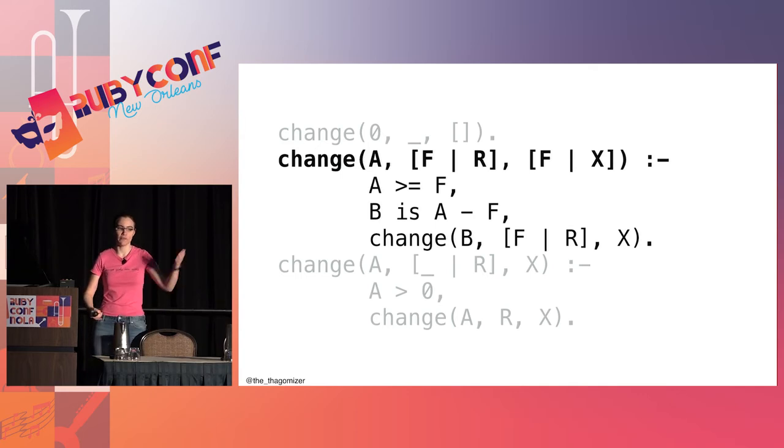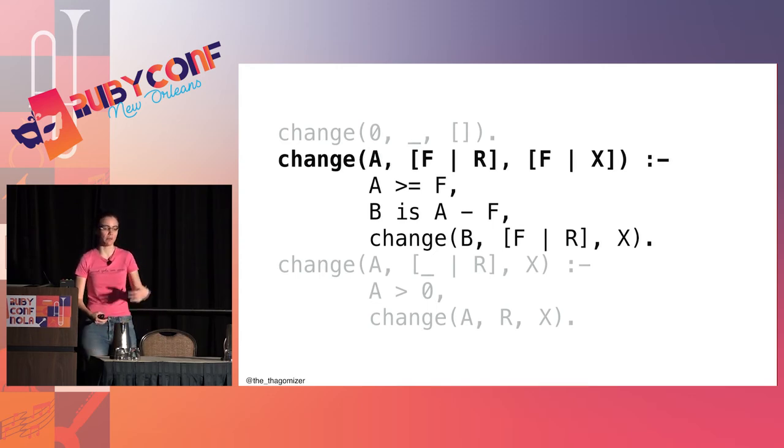And I can only do that if the amount is greater than the denomination of that first thing. And if those 2 things are true, I need to calculate B such that that is the difference between the amount, that is what's left over after I use that bill. And the other thing that has to be true in that case is that I can make change for B using the same stuff in my cache drawer, and the way I do that is X, which matches that X on the very top there.